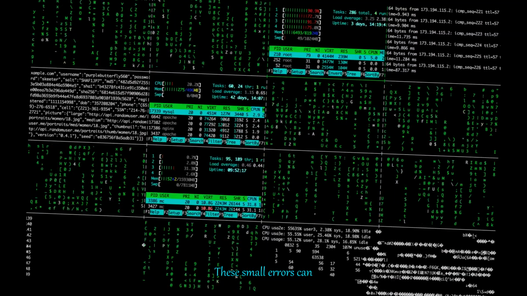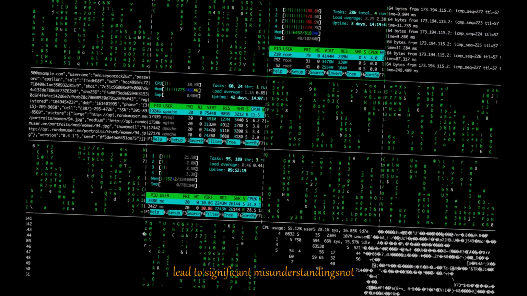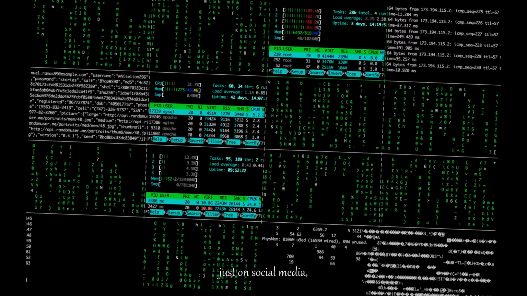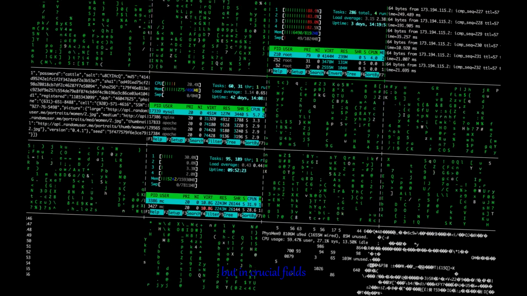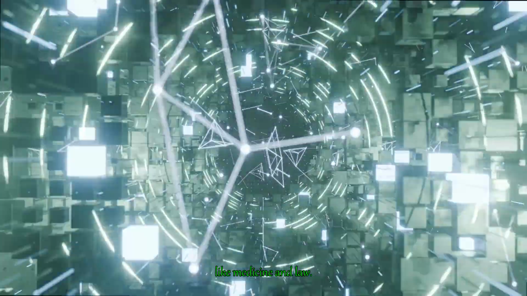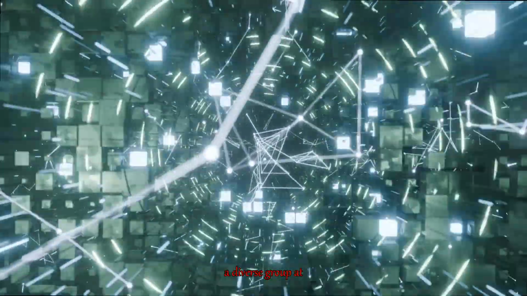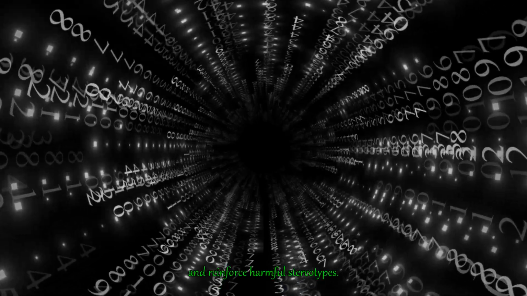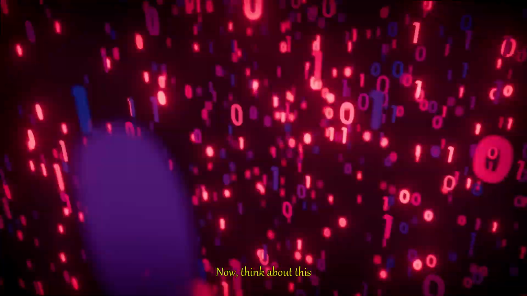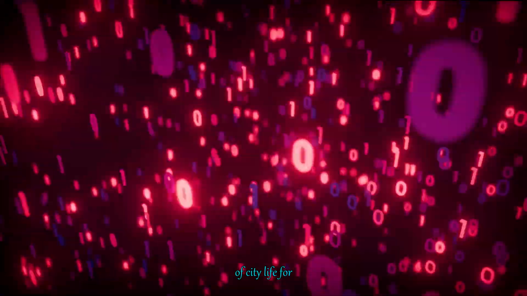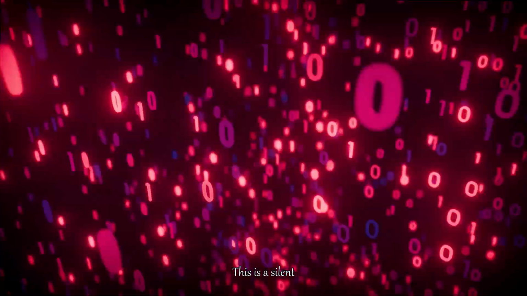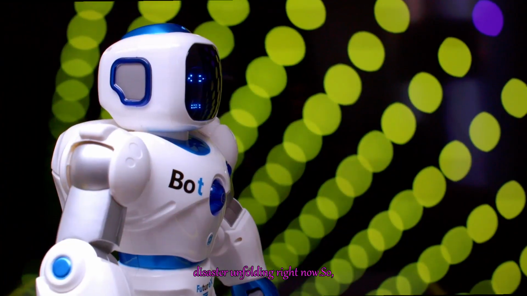These small errors can lead to significant misunderstandings not just on social media, but in crucial fields like medicine and law. Consider a photo of a diverse group at a rally. If it's miscaptioned, it could distort public opinion and reinforce harmful stereotypes. Now, think about this: you're searching for images that capture the energy of city life. This is a silent disaster unfolding right now.